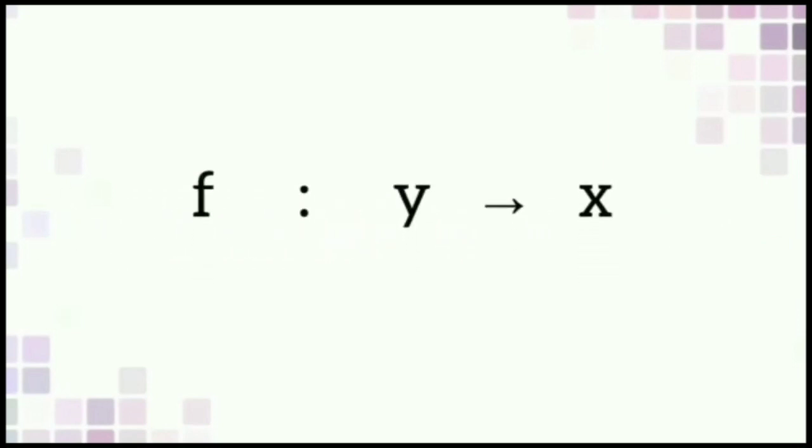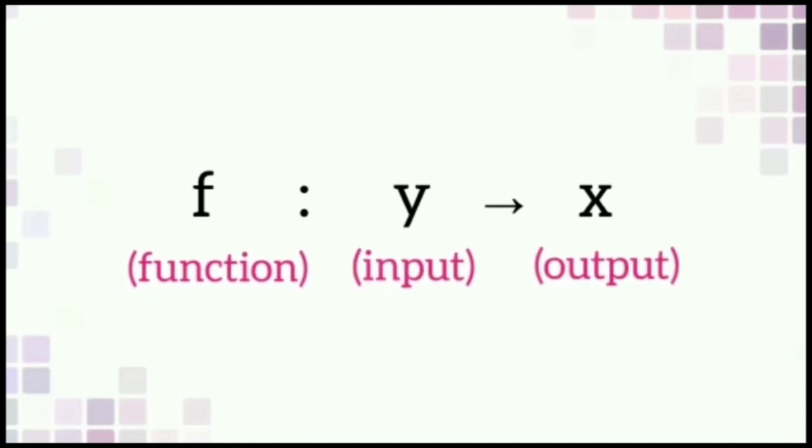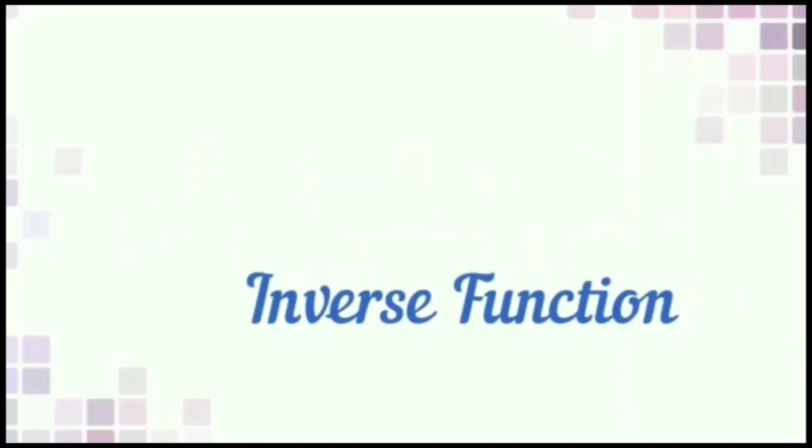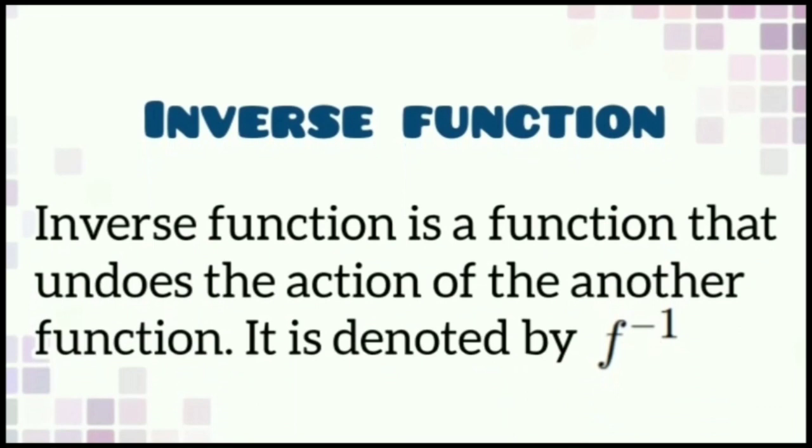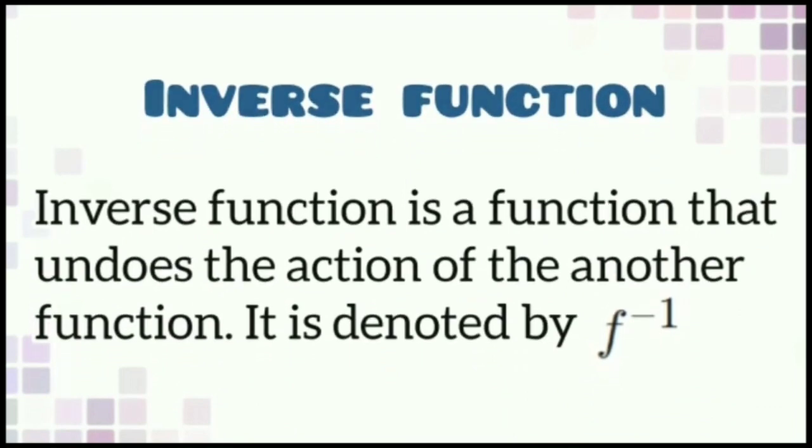Here we change the function as f such that y tends to x. That is, here we have taken y as an input and x as an output. This is known as an inverse function. An inverse function is a function that undoes the action of another function. It is denoted by f inverse.